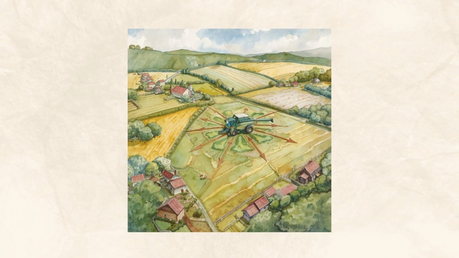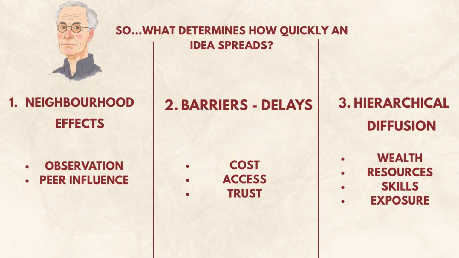In sum, when you answer questions about innovation and diffusion, explain why it happens: neighborhood effects, barriers, hierarchical spread, and connect it to real-world examples like agricultural technology.